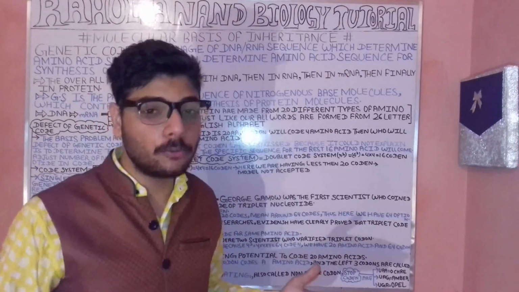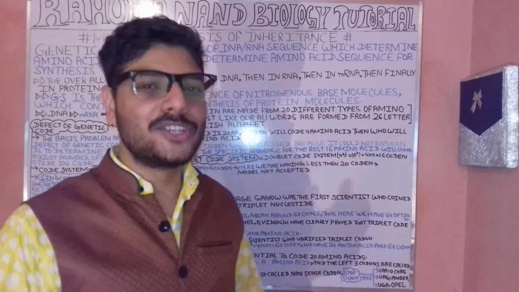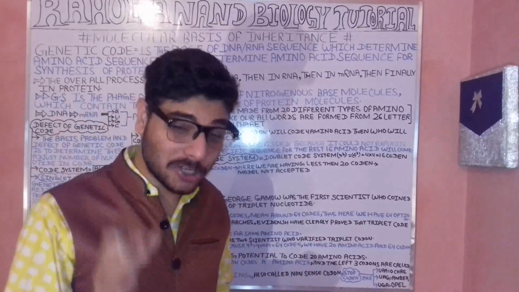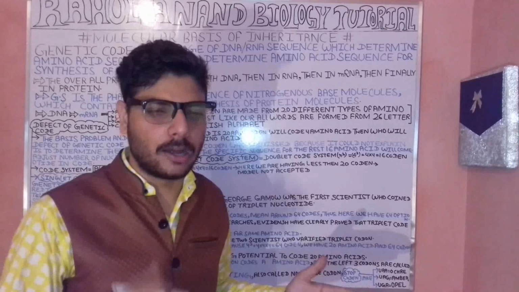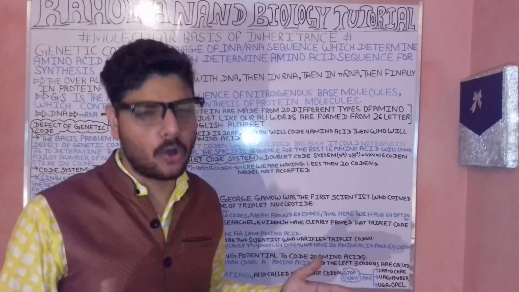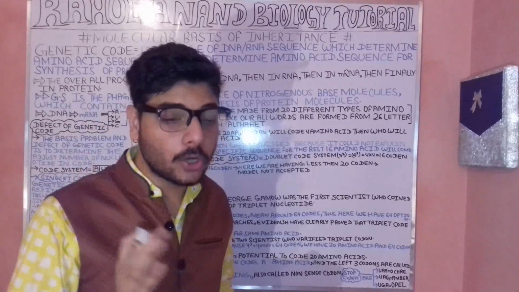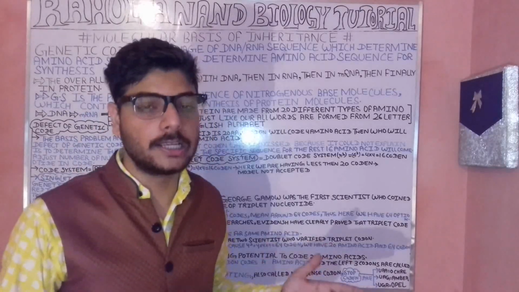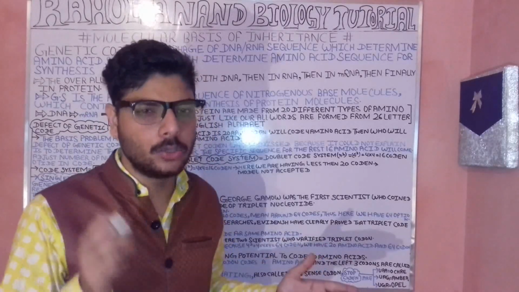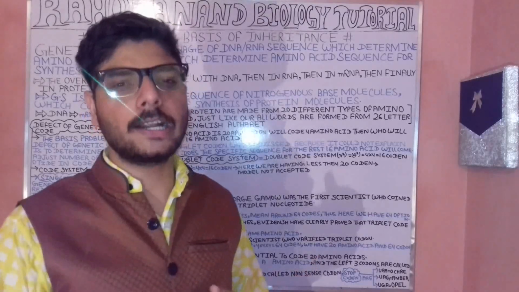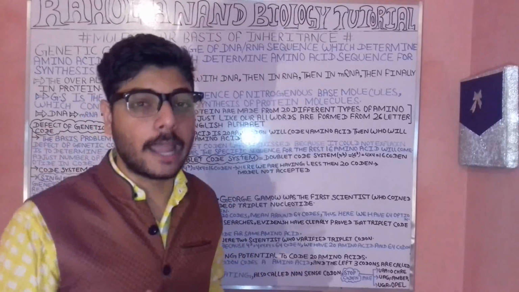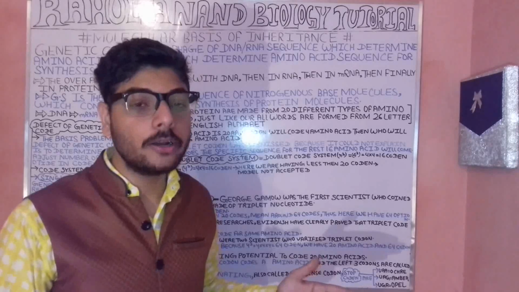Remember, in the case of the amber, it will be the UAG. And in the case of the opal, it will be nothing else but the UGA. So when we are talking about these cases, the stop codons are UAA, UAG or UGA. These are nothing else but the specific type of signal for your protein.